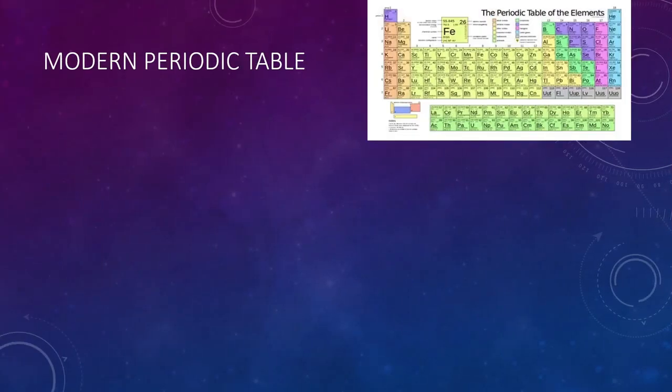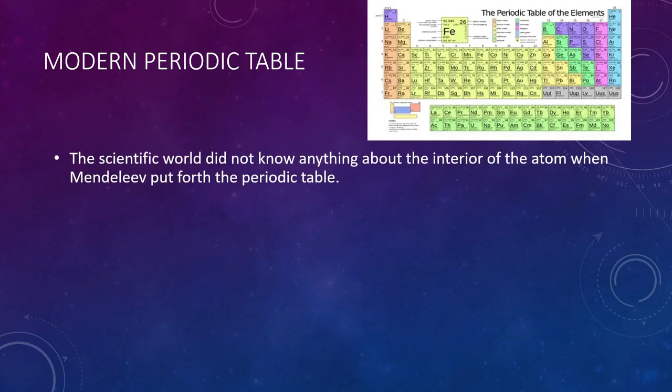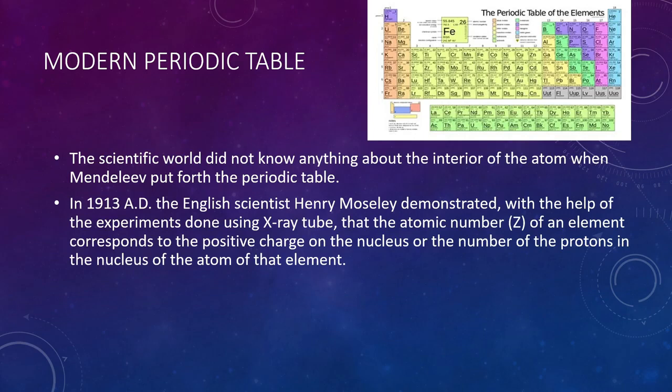Now let's see the modern periodic table. The scientific world did not know anything about the interior of the atom when Mendeleev put forth the periodic table. In 1913 AD, the English scientist Henry Moseley demonstrated with the help of an experiment that the fundamental property is atomic number and not atomic mass.